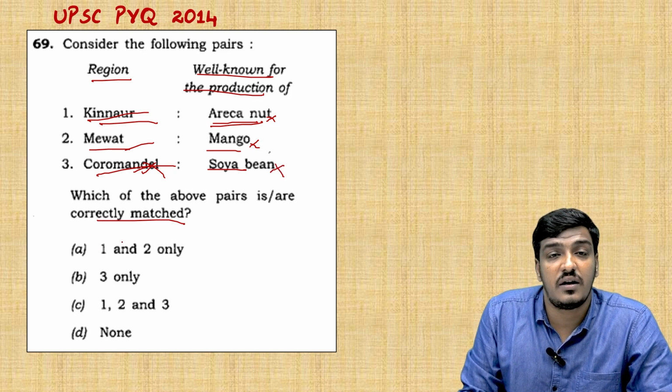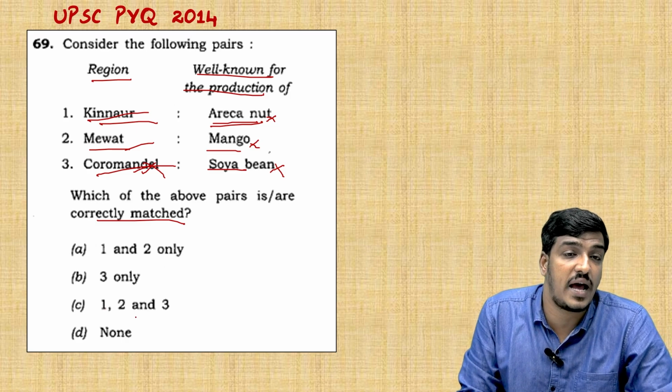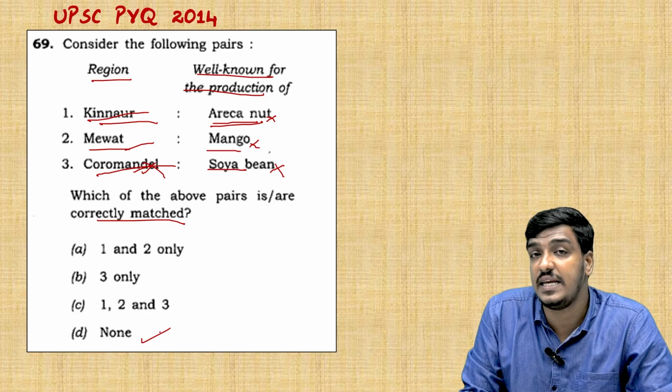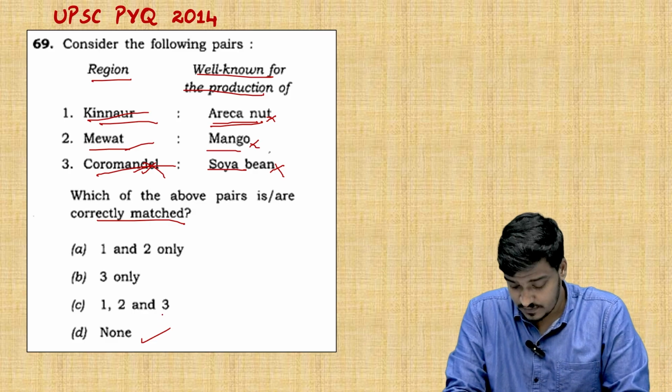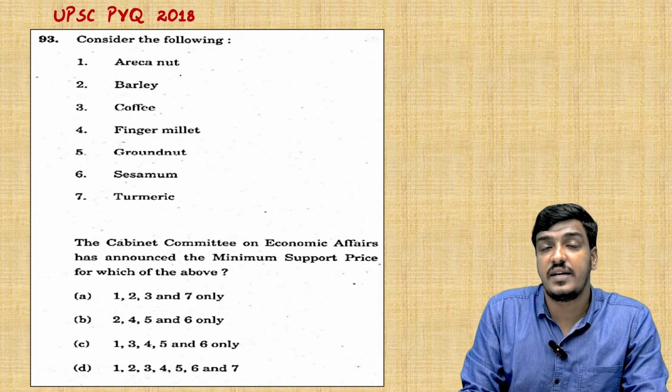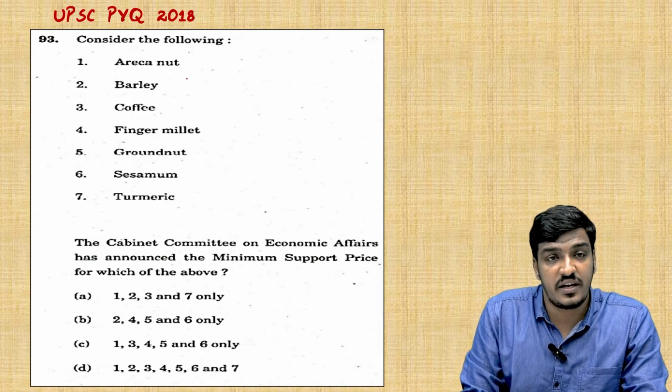Sorry, all the three pairs are incorrect. So the answer for this question is option D, none of the above is correctly matched. And moving to the next question, which is also a UPSC previous year question, asked in the year 2018,